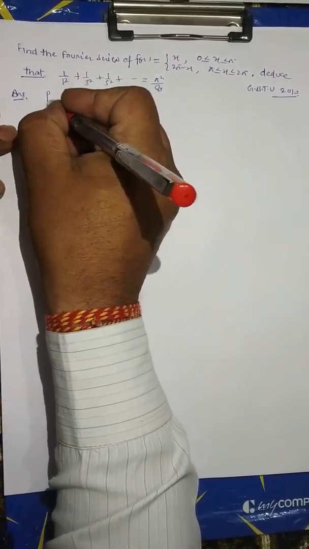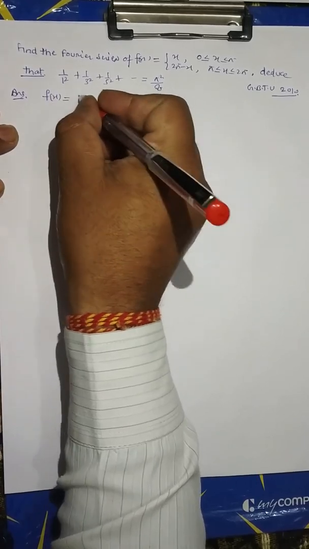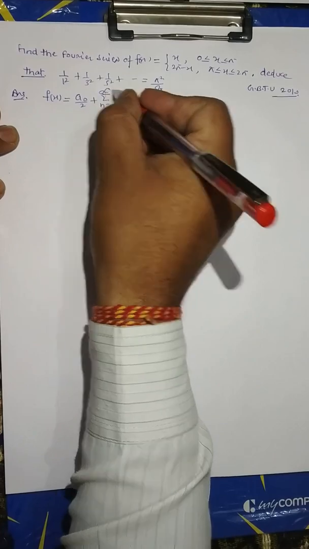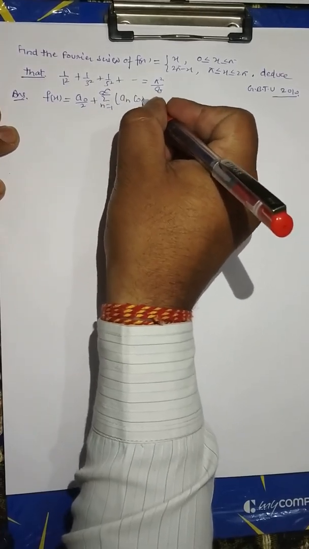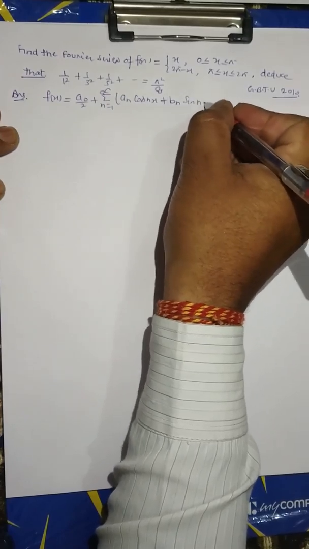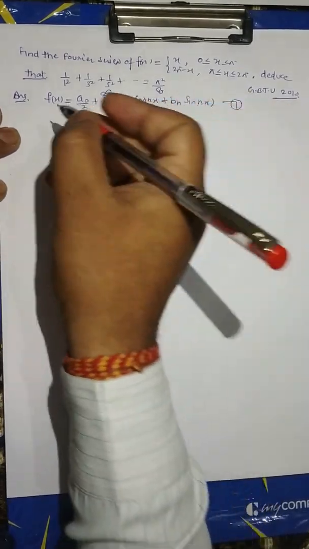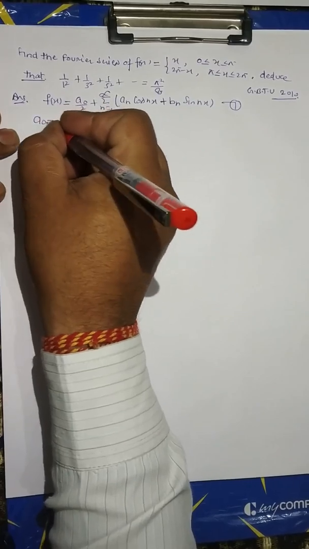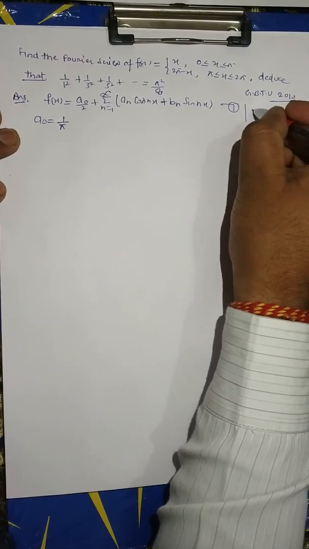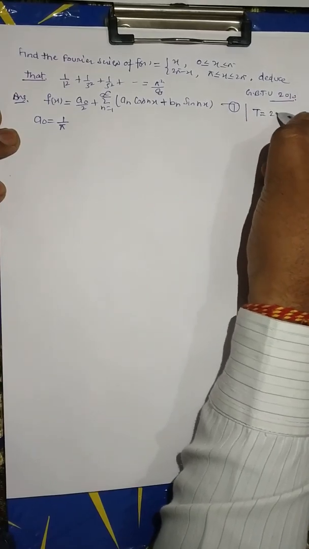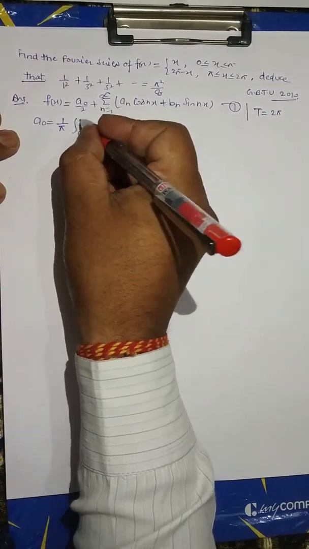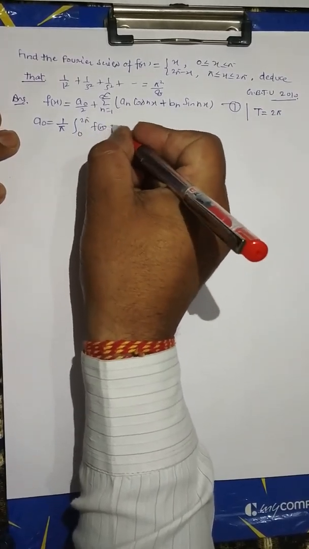By Fourier series, f(x) is equal to a0/2 plus summation n equal 1 to infinity of (an cos nx plus bn sin nx), equation number first, where a0 can be calculated as 1/π, since the time period of this function is 2π, equal to 1/π integral 0 to 2π f(x) dx.